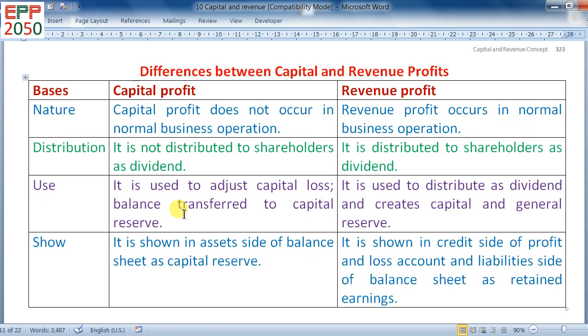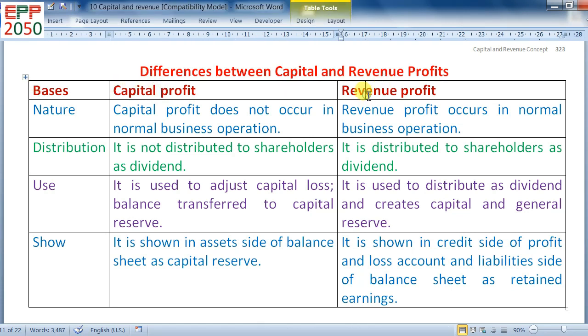So students, now go for the differences between capital profit and revenue profit. Basis: capital profit and revenue profit. Nature. Capital profit does not occur in normal business operation, but revenue profit occurs in normal business operation. Distribution. Capital profit is not distributed to shareholders as dividend, but revenue profit is distributed to shareholders as dividend.